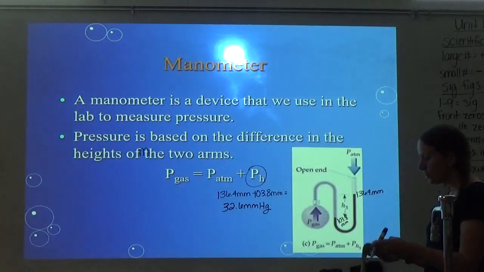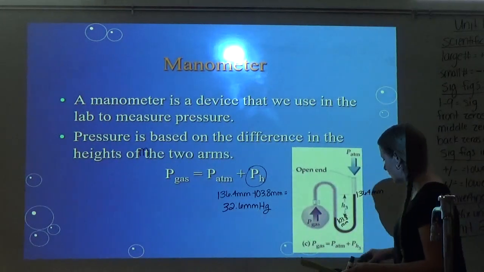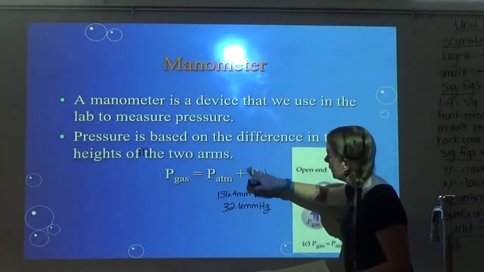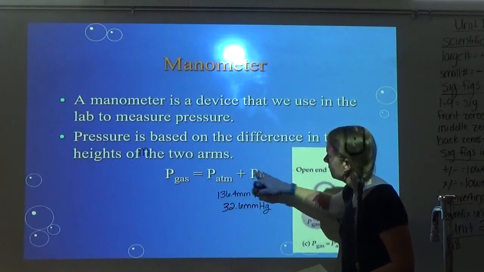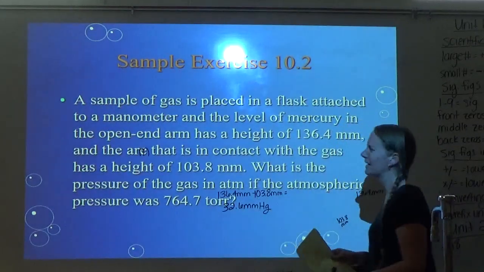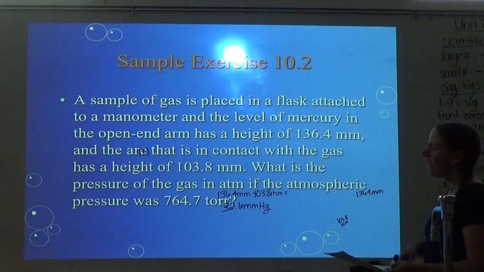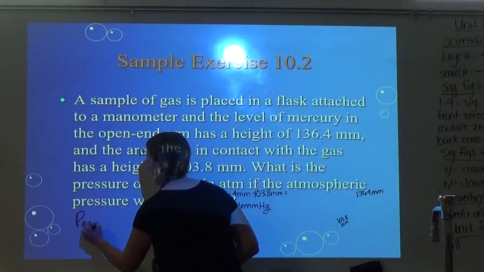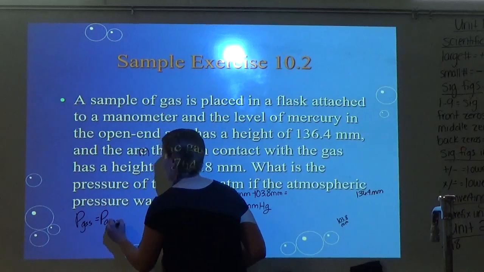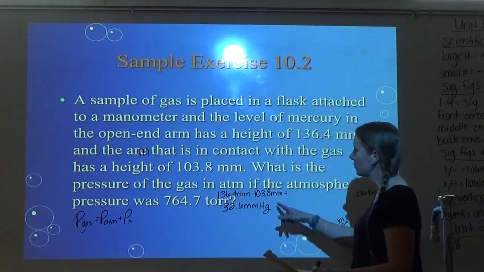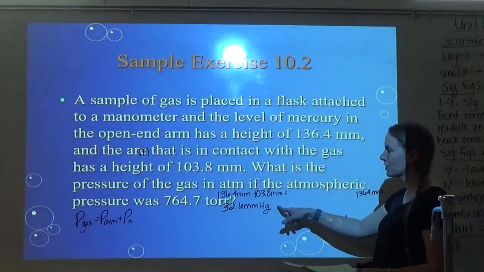All right, so then we know, oh, whoops, now that we've seen the picture, let me go back to my other slide. Okay, y'all can still read that. It's good enough. All right, and so we know our formula is P of our gas equals pressure of the atmosphere plus that height. Okay, that's what the H stands for. So we have the height, 32.6 millimeters of mercury.